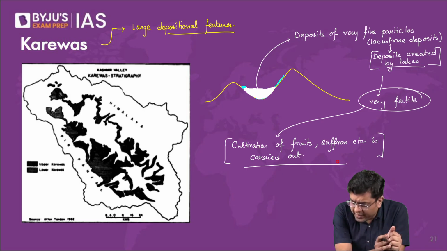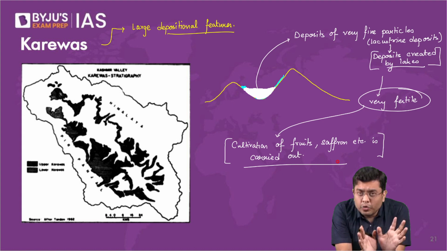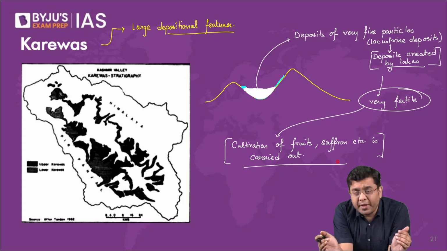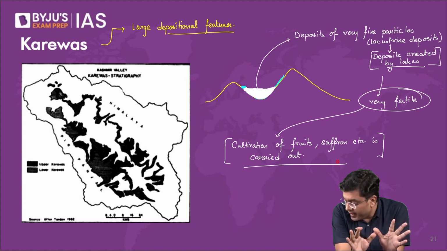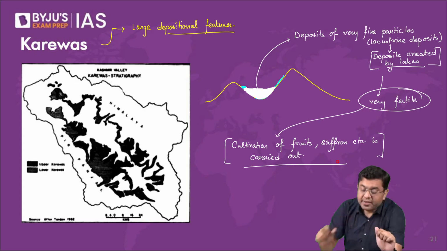Difference between dunes and karevas, that is what I already told you. Dooms and duars have also been created in the same process. The difference is that there the deposits have happened in a very small localized area, where here the deposits have happened over a very large space. In the case of Dooms and Duars, the deposits have been carried out in between the Middle Himalayas and the Shivaliks. In the case of the Karevas, they have been carried out between the Trans and the Great Himalayas on one side and the Middle Himalayas on the other side. So that is where it is a localized phenomena in the region of Jammu Kashmir itself. Okay. So that is basically the Karevas.